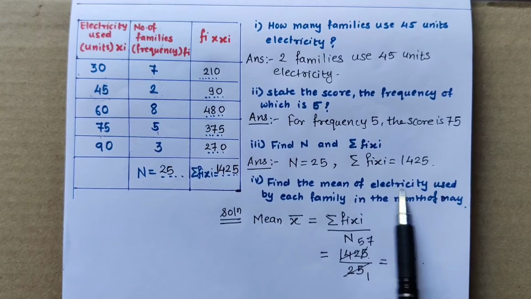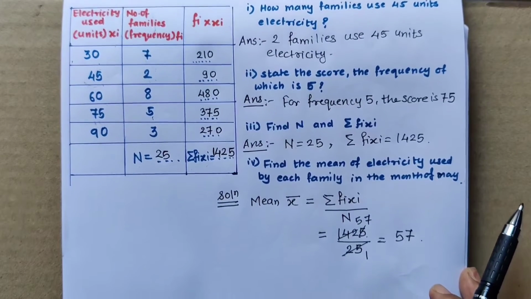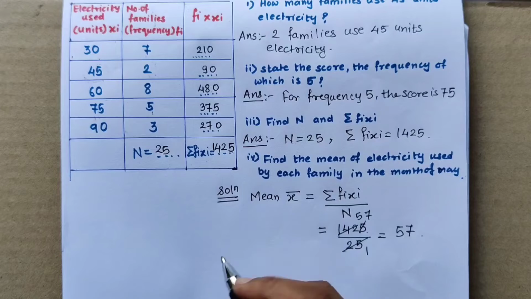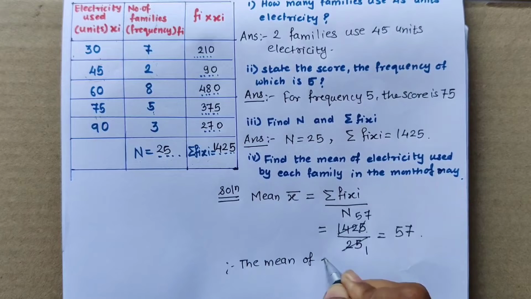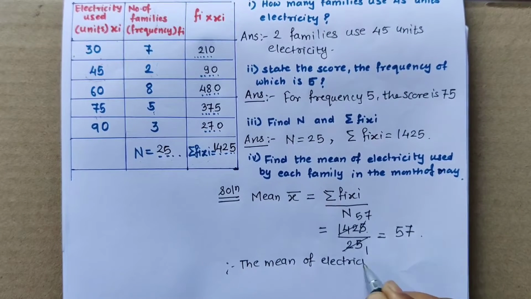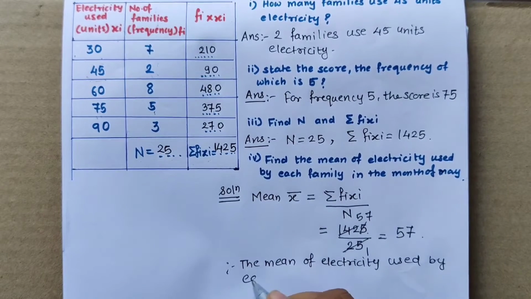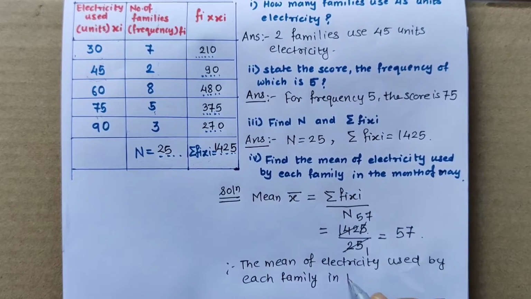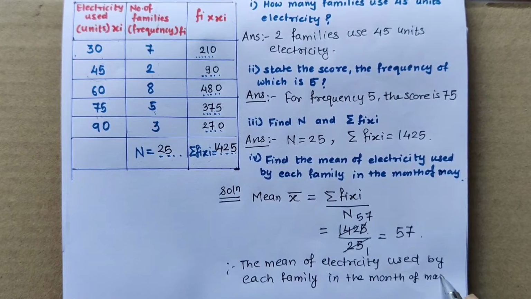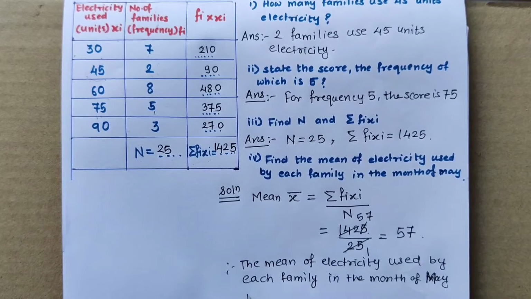Find the mean of electricity used by each family in the month of May. We have to write the answer statement. Therefore, the mean of electricity used by each family in the month of May is how many units?